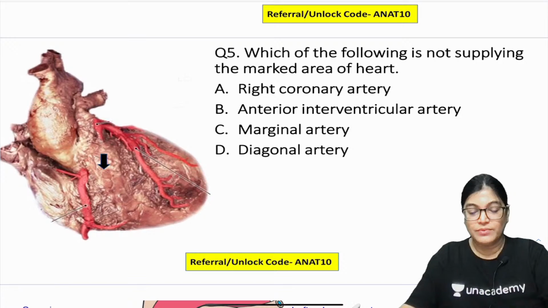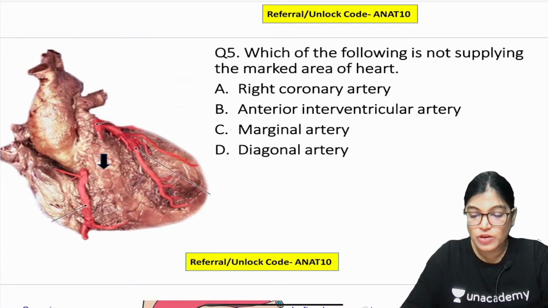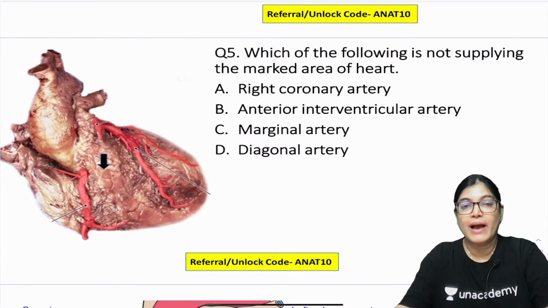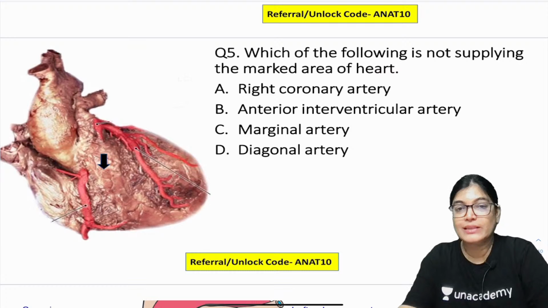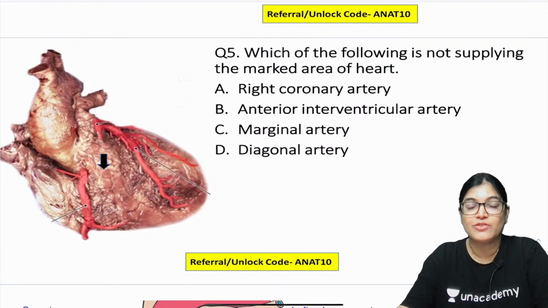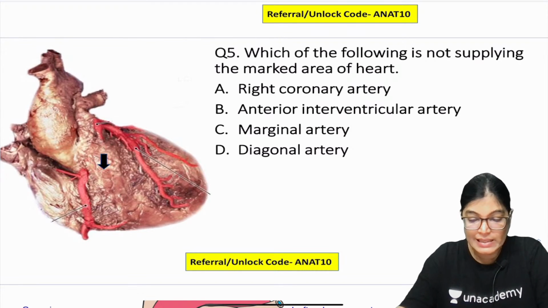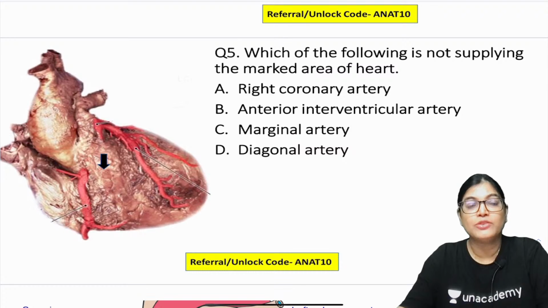So done with question number 4, let's move on to question number 5. Which of the following is not supplying the marked structure of the heart? So we have got 4 arteries: right coronary artery, anterior interventricular artery, marginal artery and diagonal artery. You have to tell me which of the following arteries is not giving blood supply to the marked area.